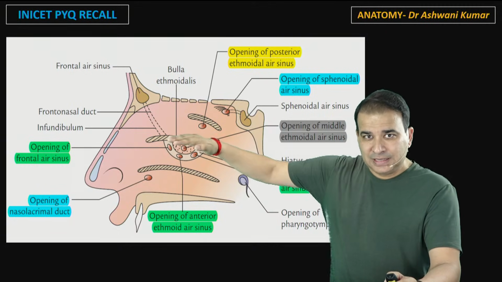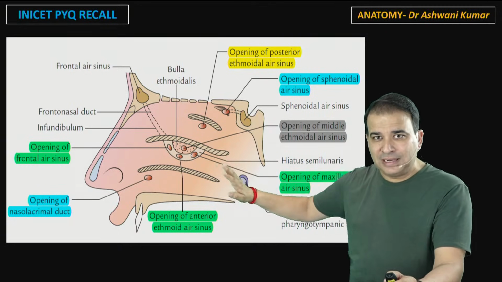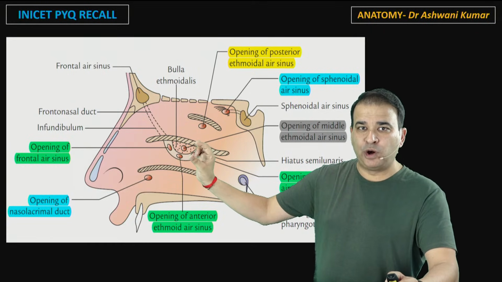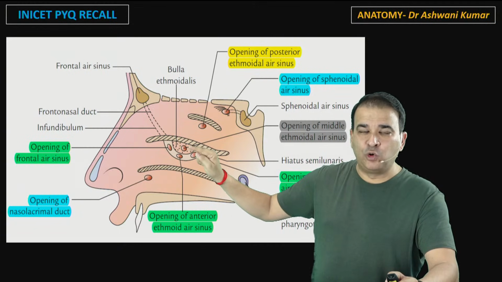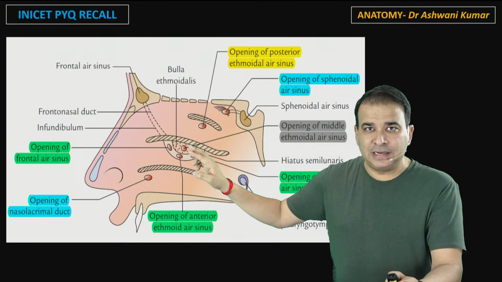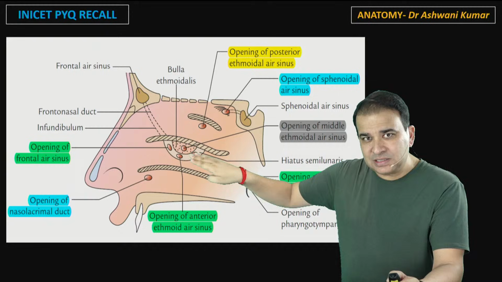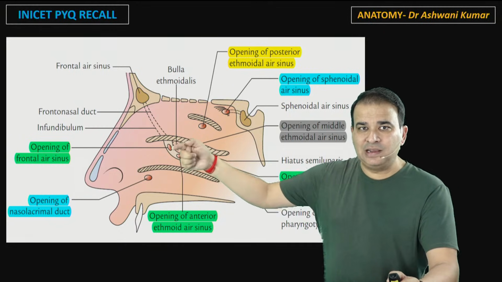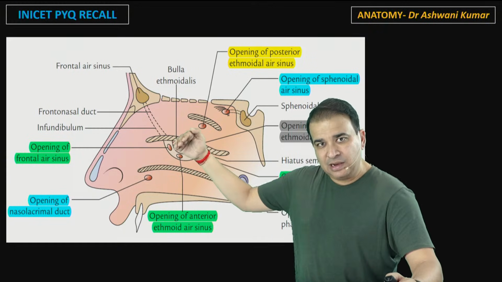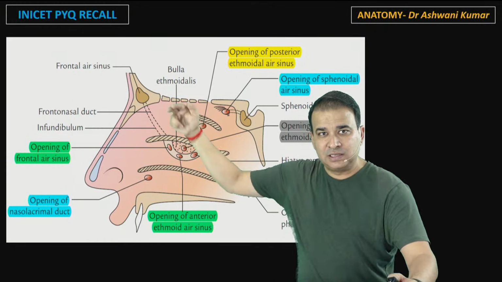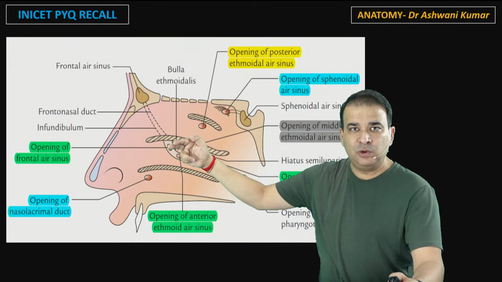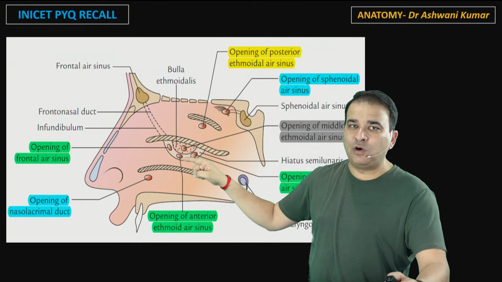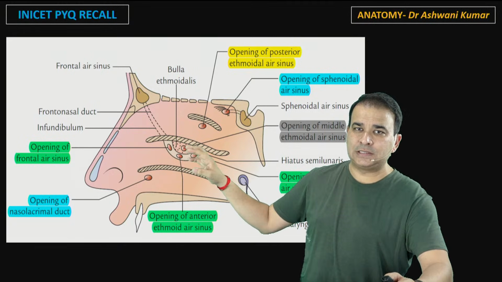And coming further down, that is a middle concha. Below middle concha, that is middle meatus. In the middle meatus, we have a bulla, ethmoidal bulla or bulla ethmoidalis. And on the bulla, we have the opening for the middle ethmoidal air sinus. And then we have this hiatus semilunaris here. Below the bulla, you'll see the hiatus semilunaris, in which anteriorly, now when I say anteriorly obviously you can think of what? Frontal air sinus. So it's an opening for the frontal air sinus. Posteriorly, there is a maxillary sinus. And then in between, we have an opening for anterior ethmoidal air sinus.